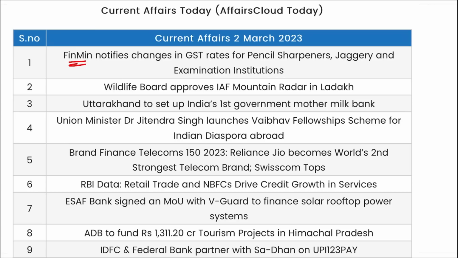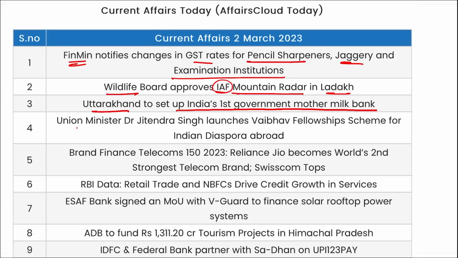Finance Ministry has notified the changes in the GST rates of pencil sharpeners, jaggery and examination institutions. Wildlife Board has approved IAF mountain radar in Ladakh. Uttarakhand will be setting up India's first government mother milk bank. Union Minister Dr. Jitendra Singh has launched the Vaibhav Fellowship Scheme for Indian diaspora abroad.